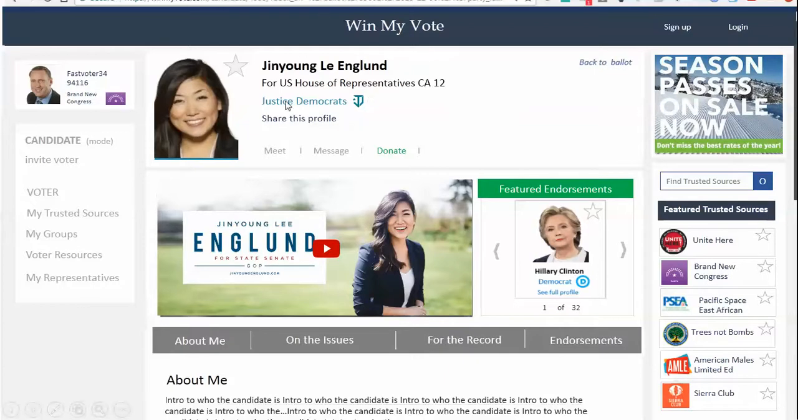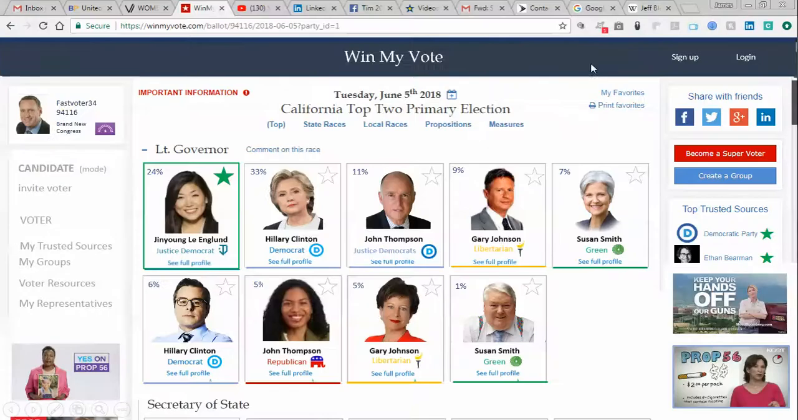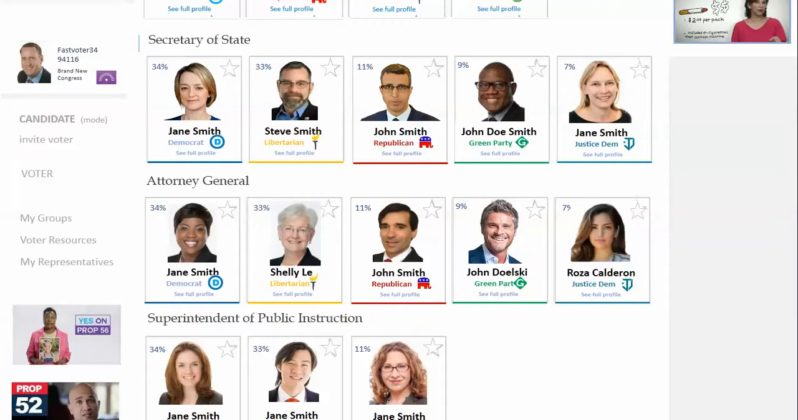Let's say you like all of that and you decide to favorite this candidate. Now when you go back to your ballot, you'll see that she's moved into the first position, and it's nice and green here, so the user can identify it pretty quickly, especially if they're on their cell phone or tablet or a small device. Then they can scroll down and start going through the other races.